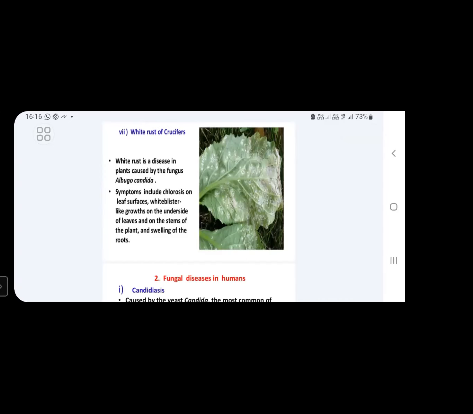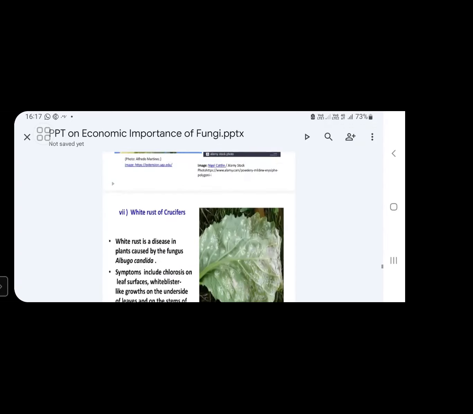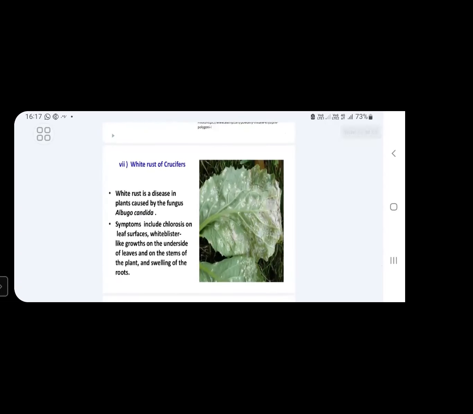Next, the leaves and stem parts are also affected. Swelling of the roots you will also see. These are the symptoms of white rust disease. You will find it in the cruciferous members or Brassicaceae family members. This is about the diseases caused by fungi in plants.